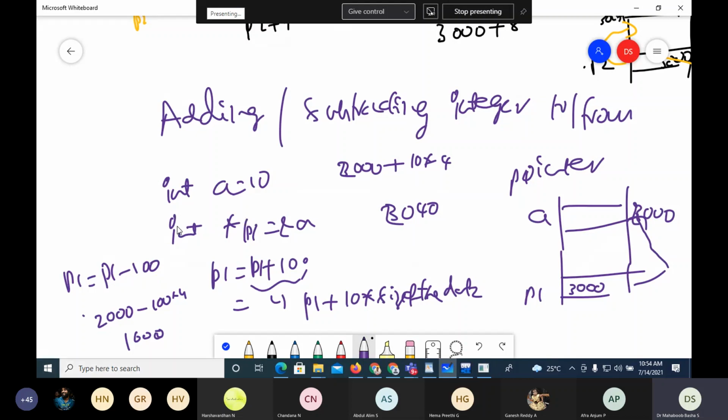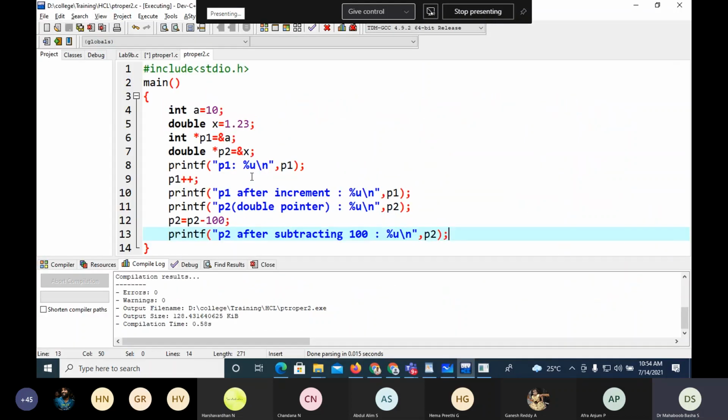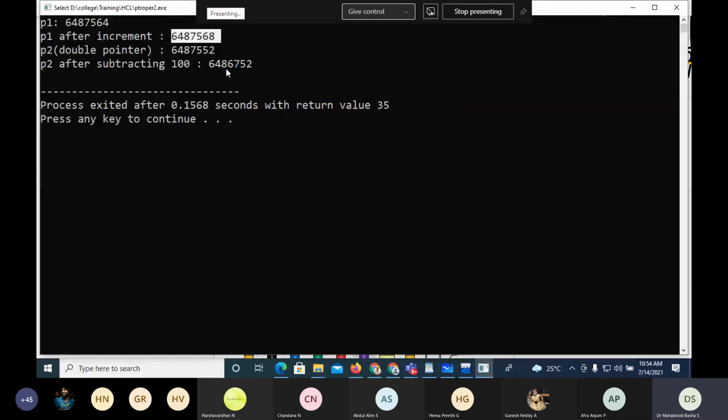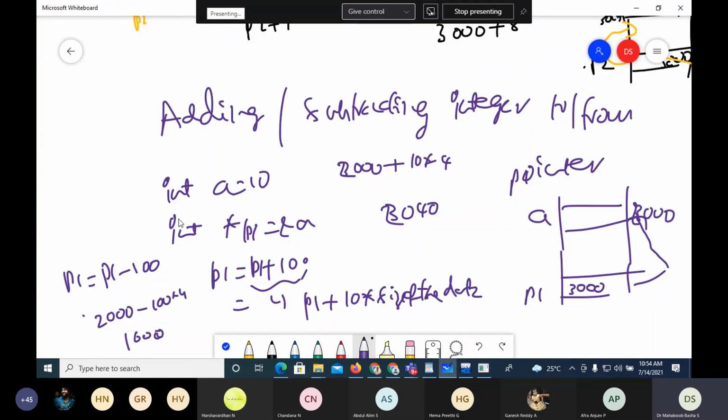Slight mistake. I think this is integer. Okay, here it is double. If I subtract 100, it is 100 into 8. So if 800 is subtracted, if I subtract 800 from this, I'll get 6486752. It is subtracted by 800. 800 is nothing but 100 into the size of the double, which is 8 bytes. So these are the important arithmetic operations performed on pointers.